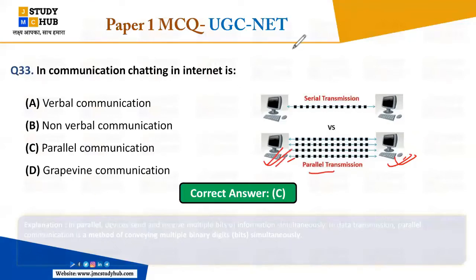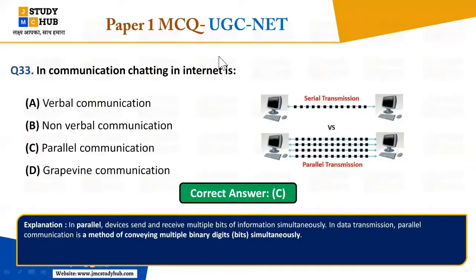So here you can understand well, it is written in the explanation that in parallel communication, devices send and receive multiple bits of information simultaneously. In data transmission, parallel communication is a method of conveying multiple binary digits simultaneously. Okay, so this is what we do when we chat on WhatsApp or any instant messenger services, right? Platforms. In all of those, what happens is that we communicate in parallel, it converts into binary form, multiple binary digits get converted simultaneously, and it comes to you, right?